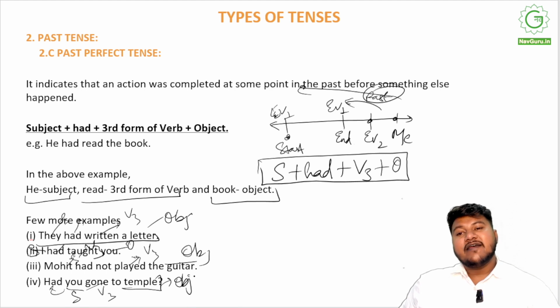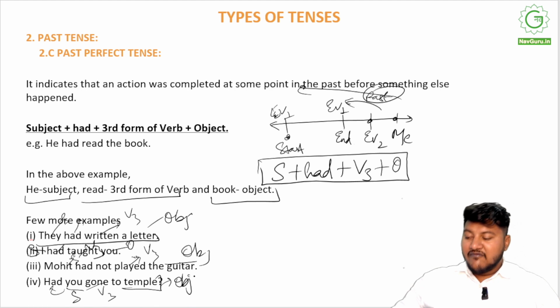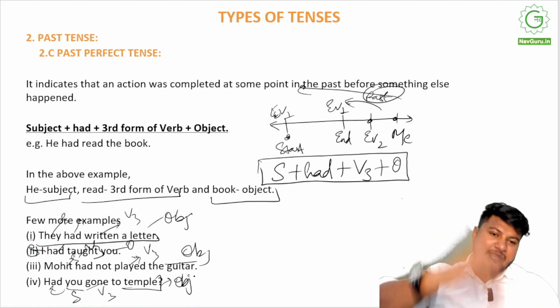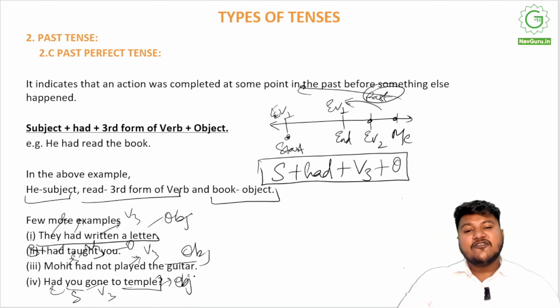Always remember to use the past participle whenever you are using perfect, whether it is past, present, or future. We'll get to that later when we will be summing up the chapter. But yeah, in past perfect tense, we'll always write subject plus had, very important, always use had, plus third form of the verb plus object, right?